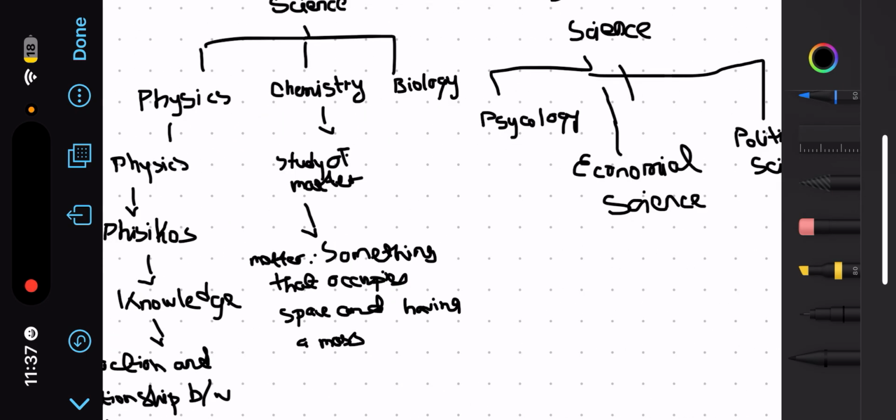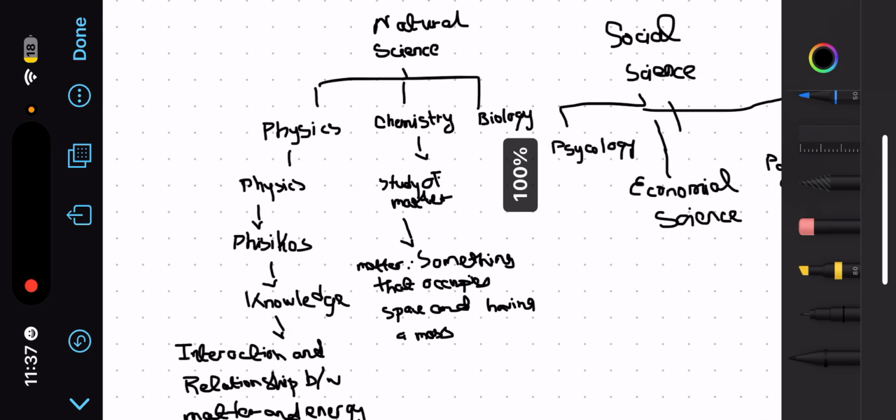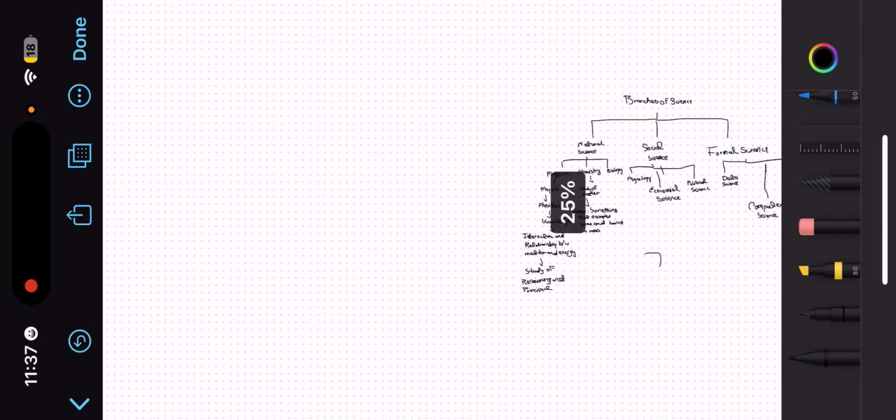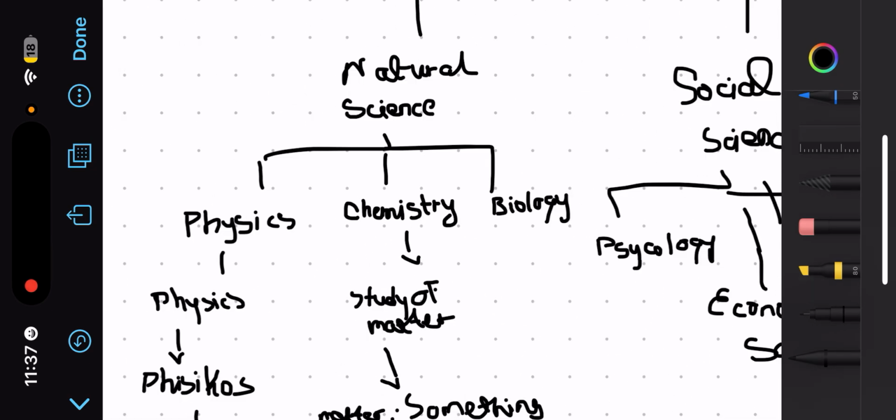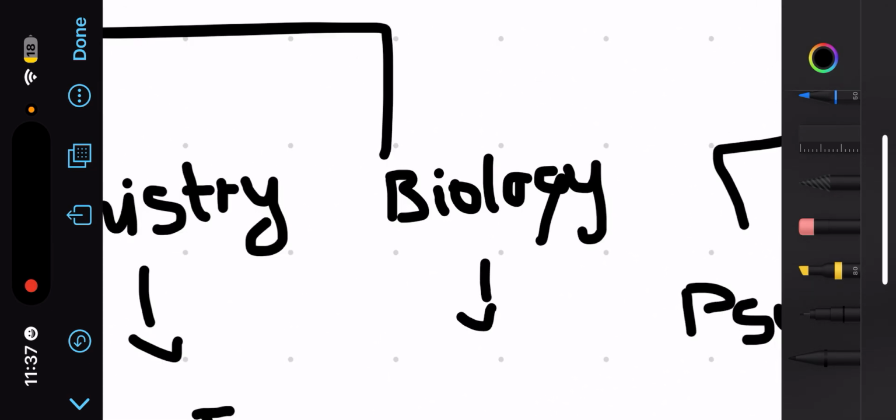Okay, so you can say chemistry is a study of matter. And what is matter? Matter is that something that occupies space and has a mass. For example, solid, liquid, and gas. These three states occupy space and they have a mass. So this was chemistry in general. Okay, then our next topic is biology.